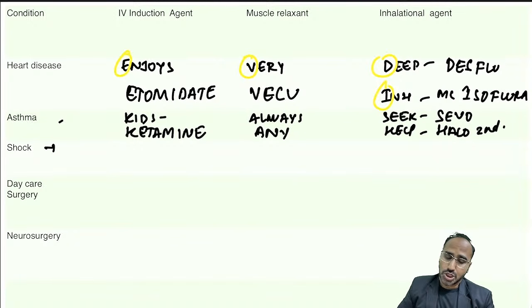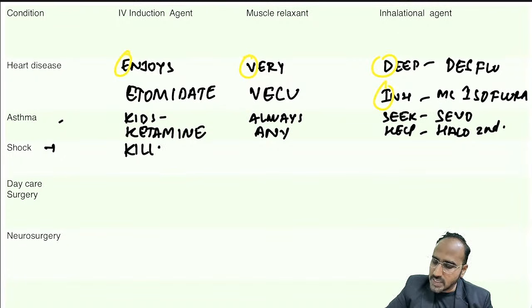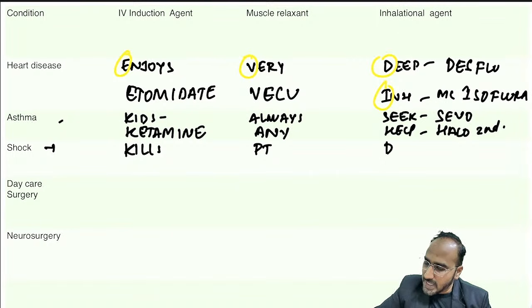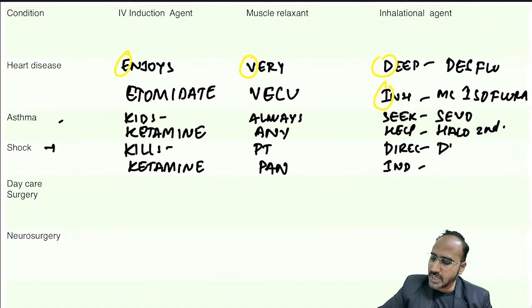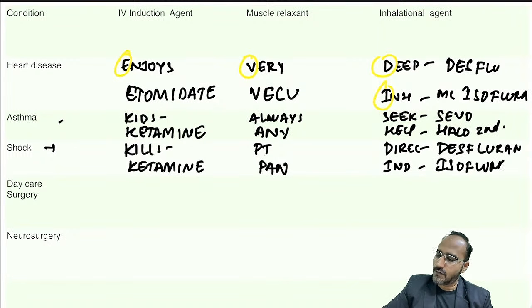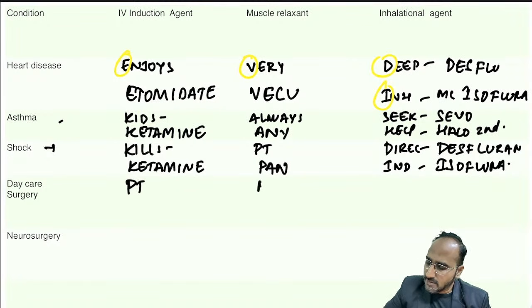Next, shock. If shock is there, then what's your answer, guys? Shock kills the patient directly and indirectly. Okay. So K stands for what? Again, for shock. The IV induction agent of choice is ketamine. Muscle relaxant of choice in shock is pancuronium. And again, inhalational agent of choice in shock, same like heart disease, desflurane. But most commonly we are using what? Isoflurane.